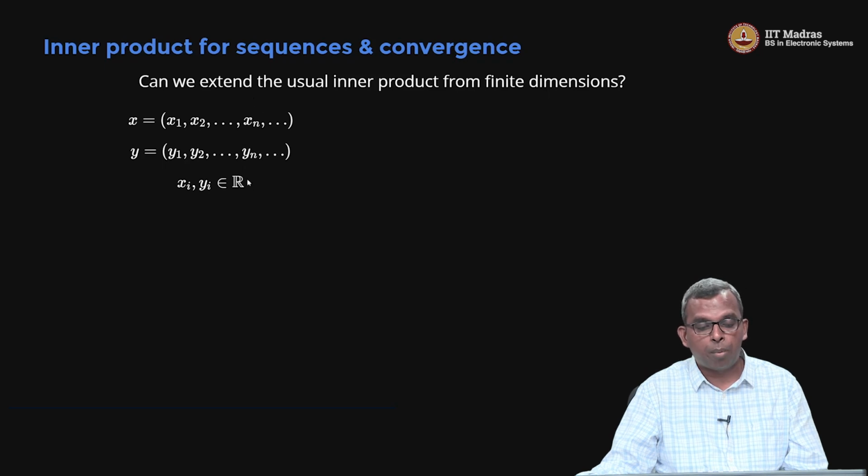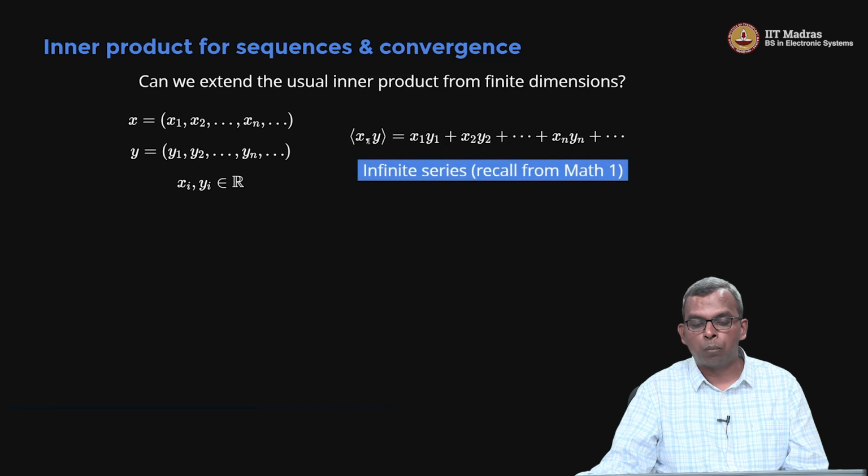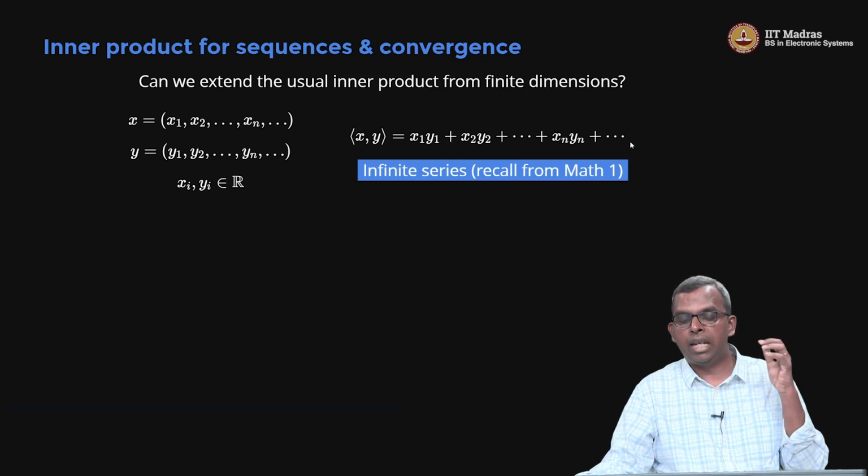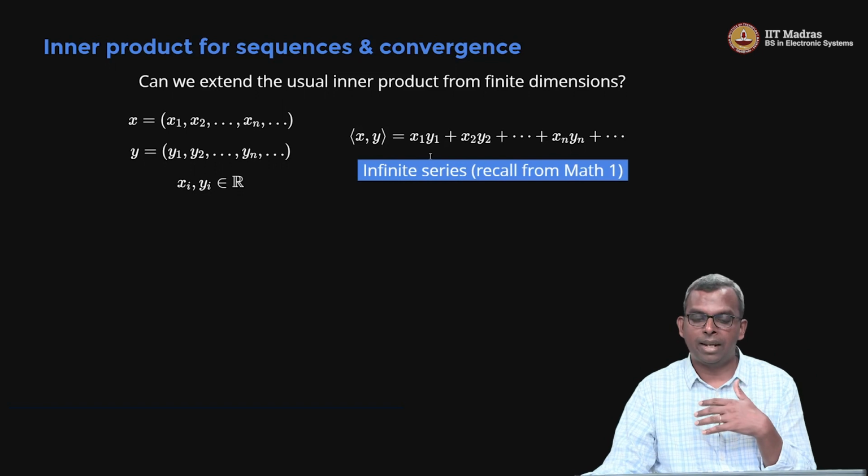So, if it was stopping at n, I know how to do inner product, right? Just multiply and add. There is no problem there. I am going to get a real number and I am happy with that inner product, right? Inner product has to take two vectors to a real number. Now, when you have an infinite sequence, there is just one little problem here. When you do the inner product x comma y in the same way and extend, you can't stop at xn yn, you will have to do a plus dot dot dot. So, it keeps on going forever, right? It becomes what is called an infinite series. So, the inner product becomes an infinite series.